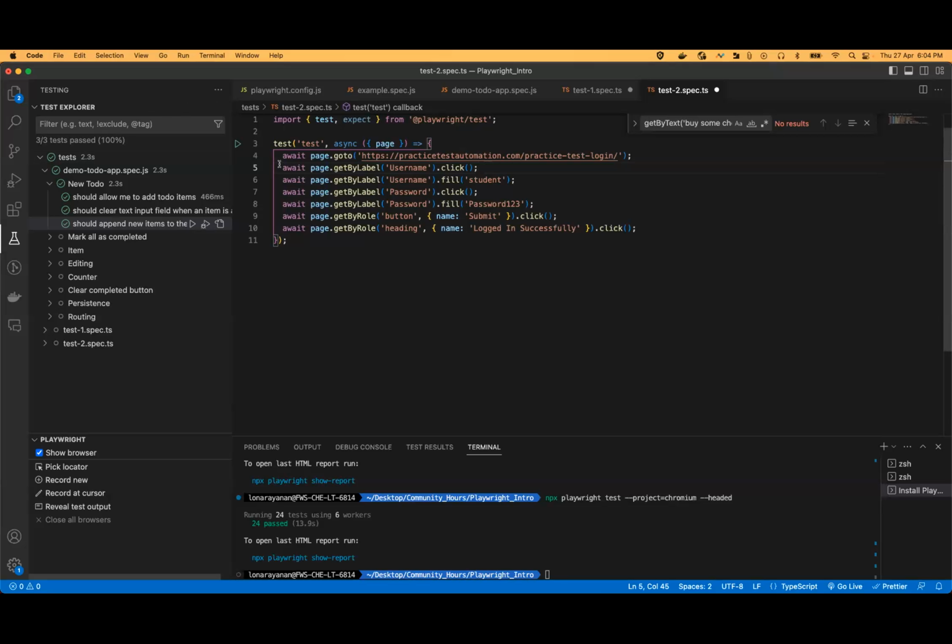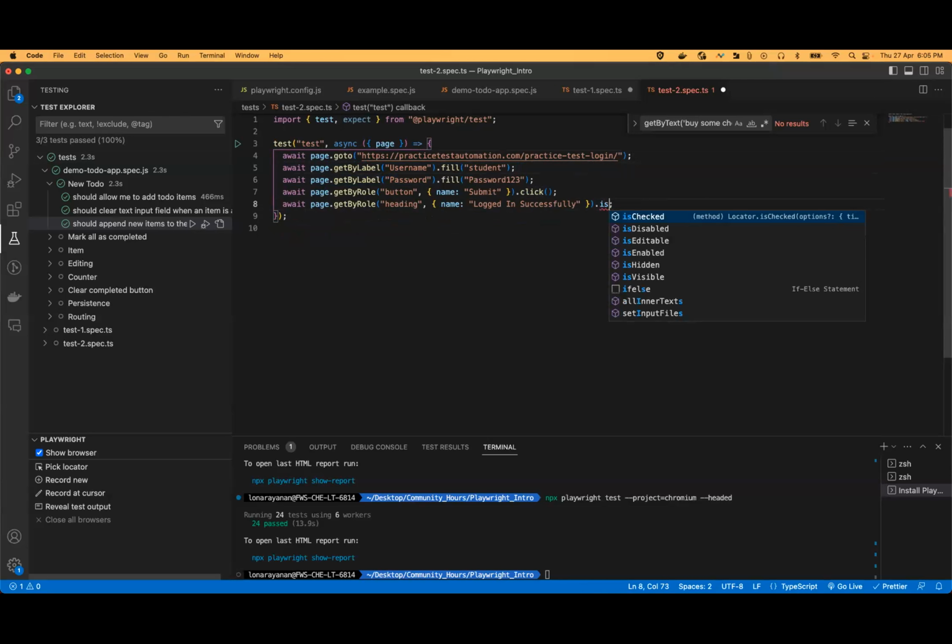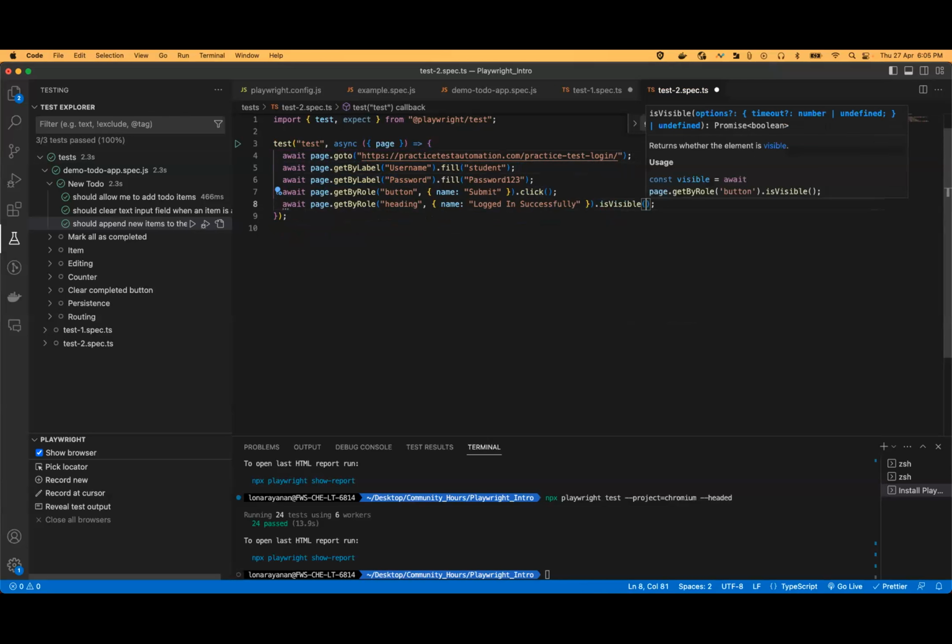So we need to do a cleanup. There is no need to click on the user element. We can directly fill with the student and everything. Logged in successfully, we don't have to click it, but we need to validate whether it is available in the UI. So this is one simple example.